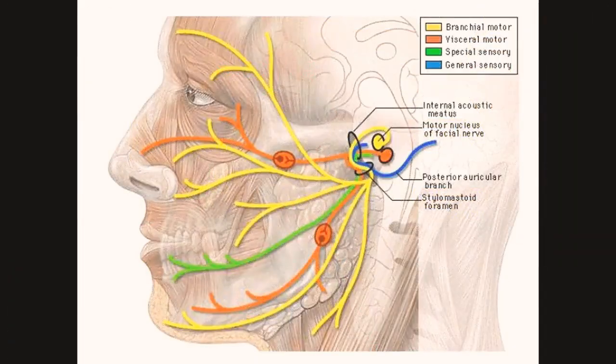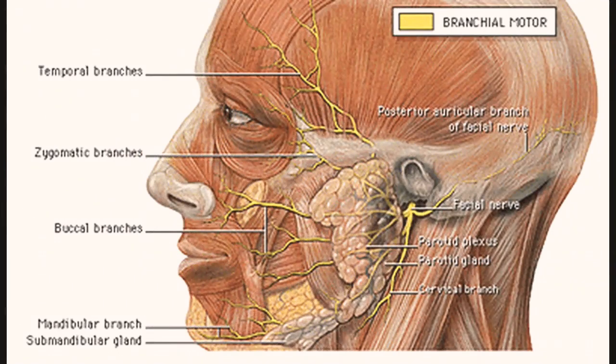After emerging from the stylomastoid foramen, the facial nerve gives rise to motor branches to the posterior belly of digastric, stylohyoid, and the superior auricular, posterior auricular, and occipitalis muscles. The facial nerve then passes through the parotid gland, splitting into 5 branches, which innervate the muscles of the face. These are the temporal, zygomatic, buccal, marginal mandibular, and cervical.